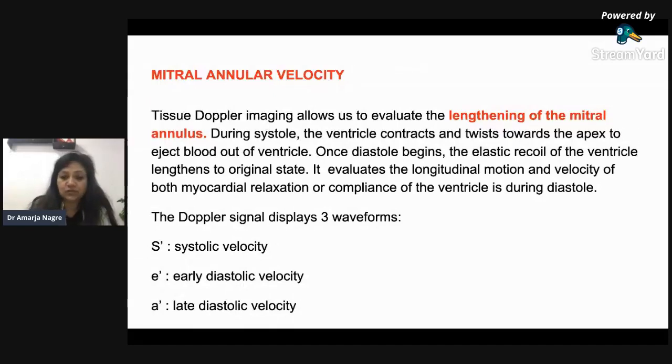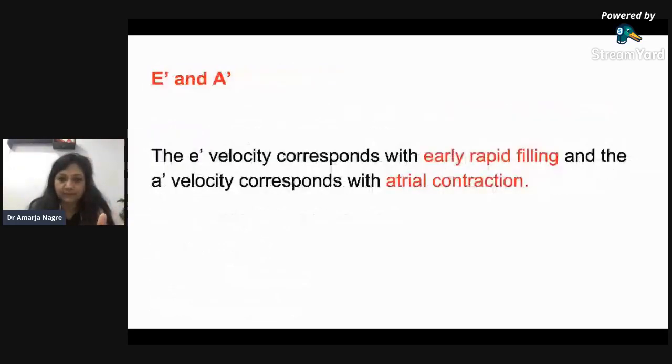And the Doppler signal shows the S wave, called S prime, E prime, and A prime. E and A are the same: E is the early diastolic velocity, A is the late diastolic velocity, and S is the systolic velocity. So E prime corresponds to early rapid filling and A corresponds to atrial contraction.